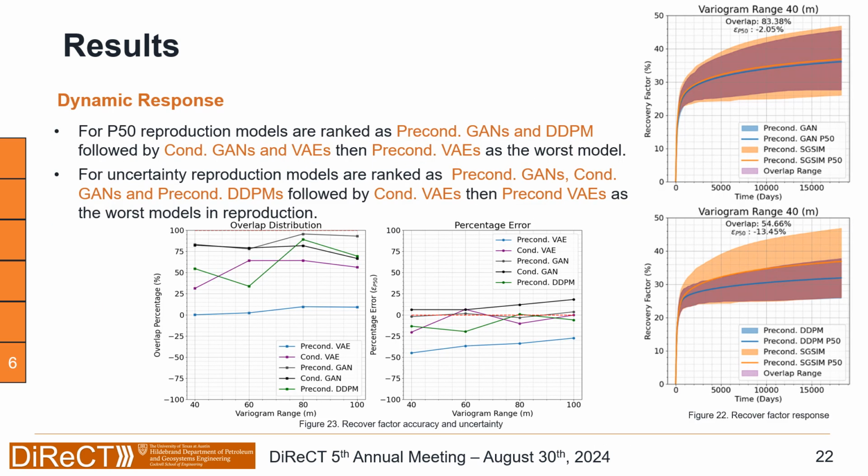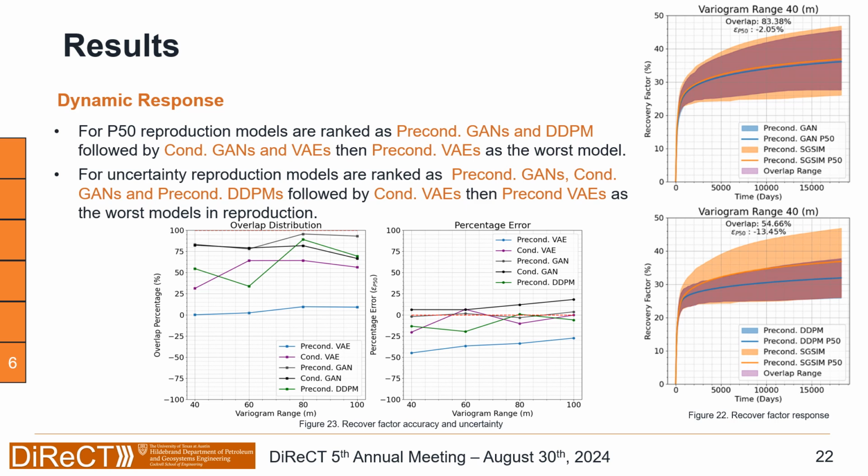So for the dynamic response, we see on the right what the simulation response is and how good or bad the models are, so we can have an idea about the numbers that we see here on the plot. We see that for the P50, or the exact reproduction of the recovery factor, preconditioned GAN has the best performance, followed by the DDPM, and then conditional GANs and VAEs have almost similar reproduction. Then the worst are preconditioned VAEs.